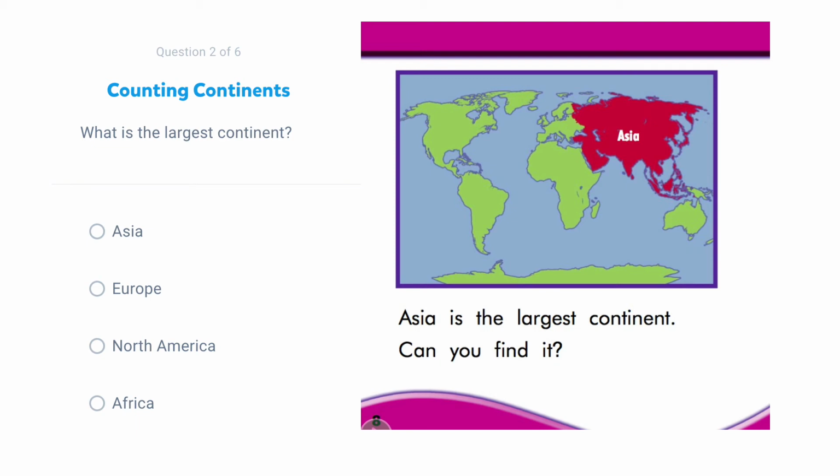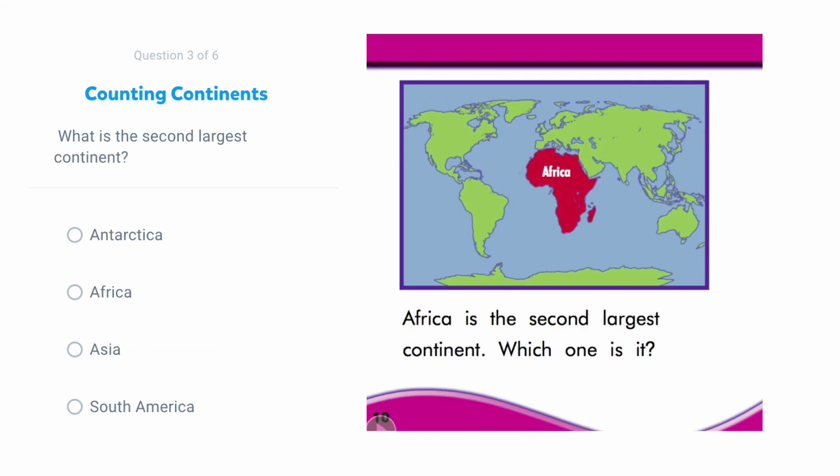What is the largest continent? Well, I remember there's a page that said that. So I'm going to flip back to my book to this page 8, where it says Asia is the largest continent. If I look in my question, it says largest continent. There it is right there. So then I know that Asia is the correct answer. What is the second largest continent? Again, I can go back to page 10. That means I've got to go flip and look. But I found on page 10, it said second largest continent. And here we go. It is Africa. So I would know that that's the correct answer.